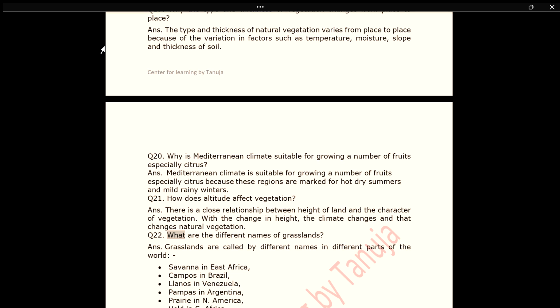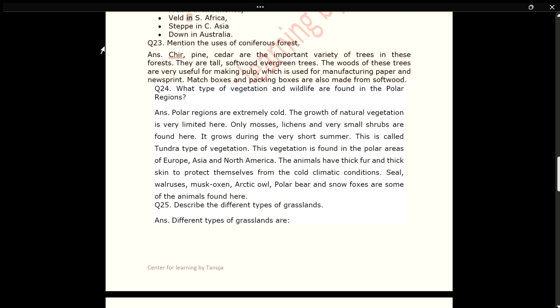Q22. What are the different names of grasslands? Ans. Grasslands are called by different names in different parts of the world. Savanna in East Africa, Campos in Brazil, Llanos in Venezuela, Pampas in Argentina, Prairie in America, Veld in South Africa, Steppe in Central Asia, Down in Australia.